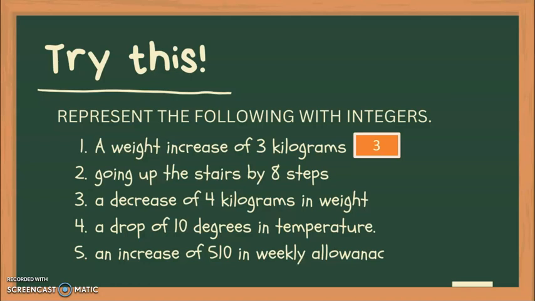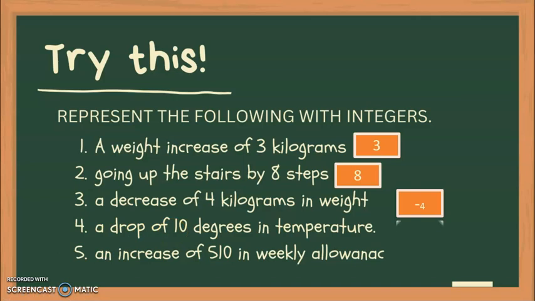Next. Number 2. Going up the stairs by 8 steps. Up, pasaka. So, that is positive 8. Next, number 3. A decrease of 4 kilograms in weight. Decrease, nagnubo. So, that is negative 4. And number 4, a drop of 10 degrees in temperature. Drop, nubo pagid, nagnaog.